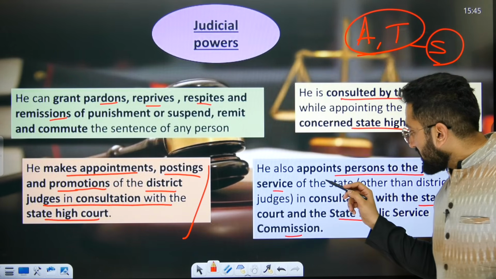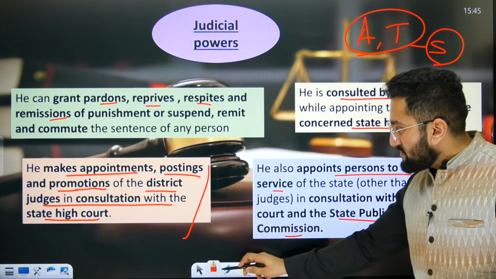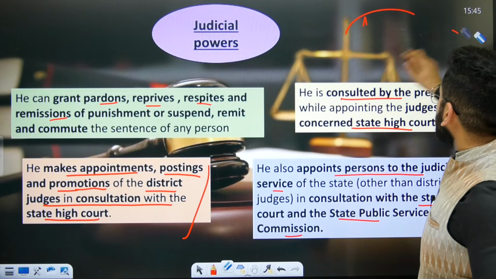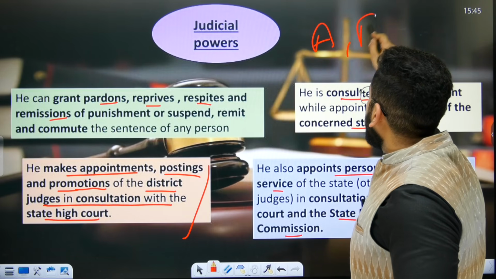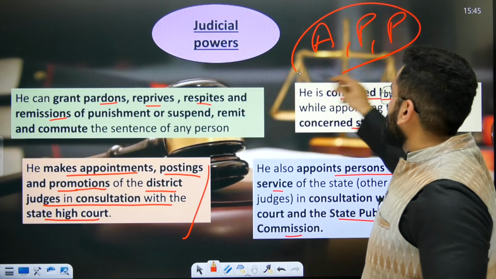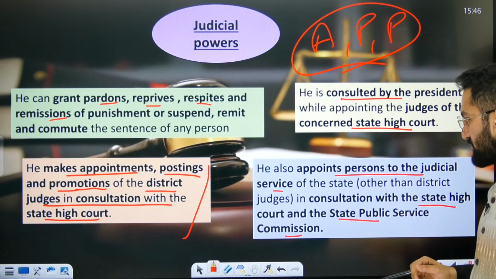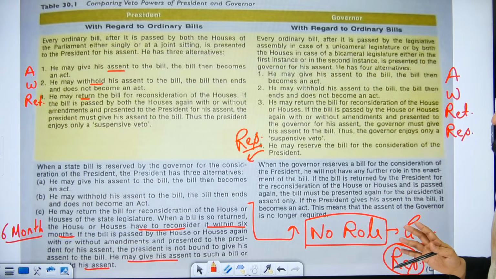Okay. He appoints persons to the judicial service of the state. So just remember: appointment, posting, promotion. You can remember it like this. Remember this mnemonic: appointment, posting and promotion. Okay, posting means changing one position to another position, right? I think this is clear to you now.